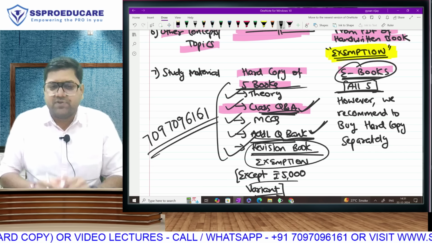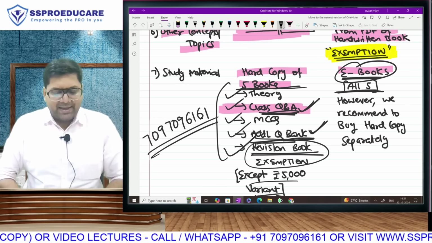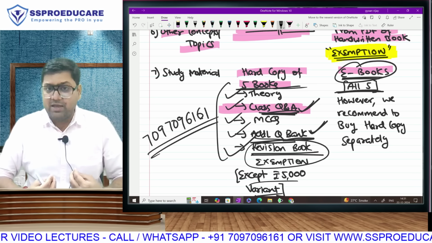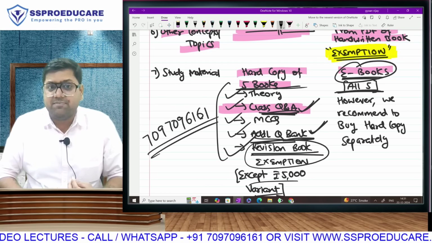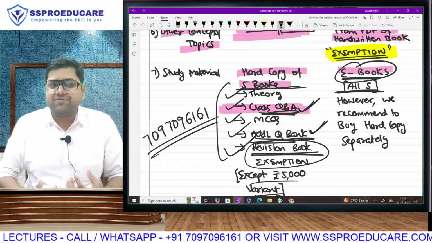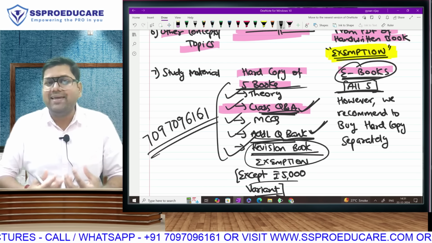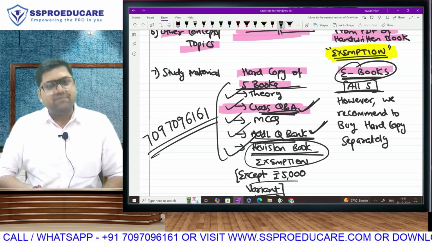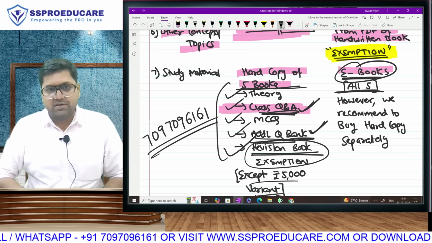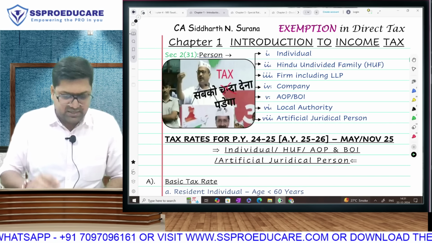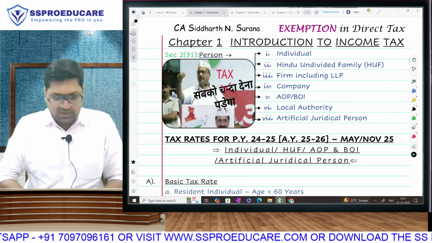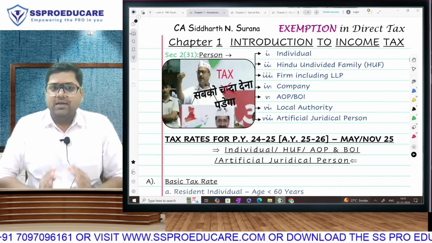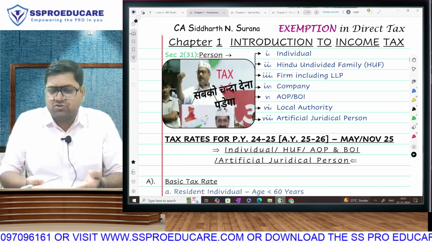So this is about the difference between the full course and the crash course. And one more time I say this: if you were to take my opinion, this year, considering the amendments that have taken place, a massive change in the law, it is strongly and heavily recommended that you go for the full course only. However, now that we have decided to start our crash course, let us, without wasting time, go to the very first chapter in the crash course, Introduction to Income Tax. In this introduction chapter, I first introduce the course.